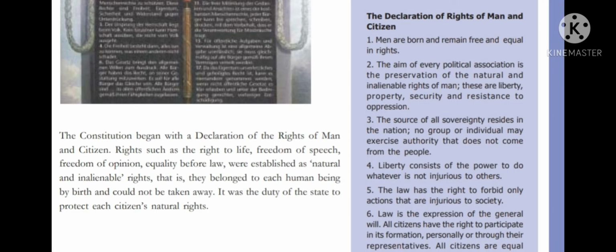On the right side, you can see the Declaration of Rights of Man and Citizen. Rights such as the right to life, freedom of speech, freedom of opinion, and equality before law were established as natural and inalienable rights. The meaning of inalienable is unable to be removed or taken away. That means these four rights that I've mentioned just now belong to each human being by birth and could not be taken away.